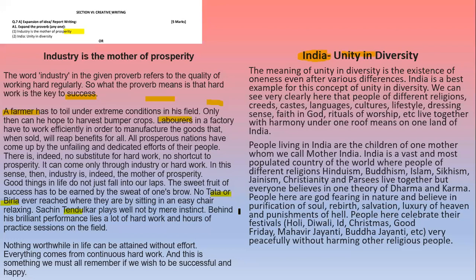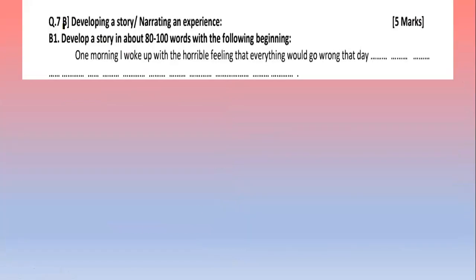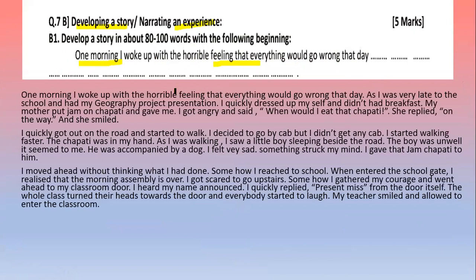Now we'll see the last question, 7B. Here we have developing a story or narrating an experience. Now the story begins with, one morning I woke up with the horrible feeling that everything would go wrong that day. So here the story begins with this sentence, in which there is a horrible feeling that the day will go wrong. Now we'll see the answer.